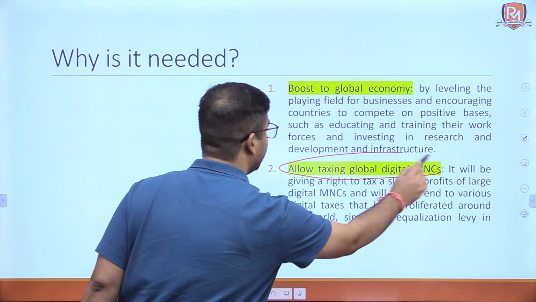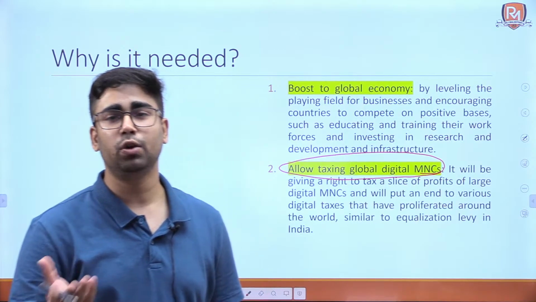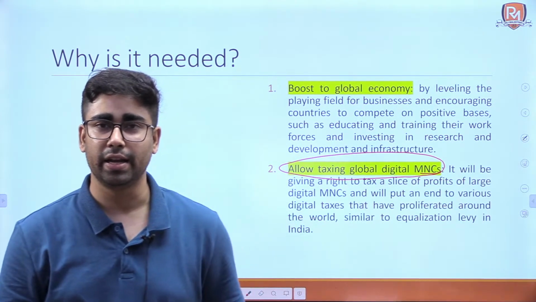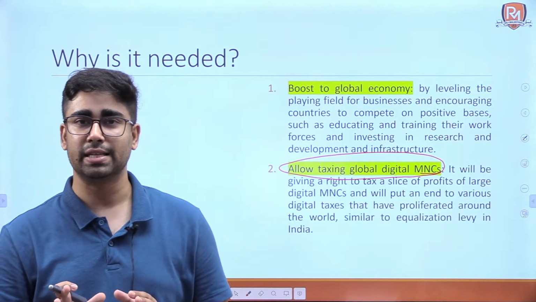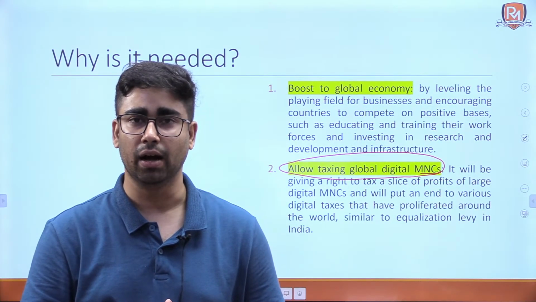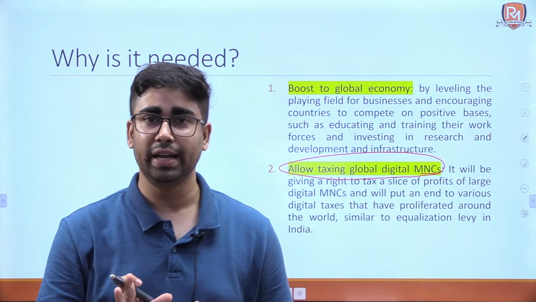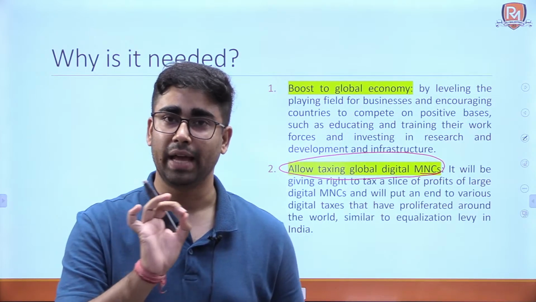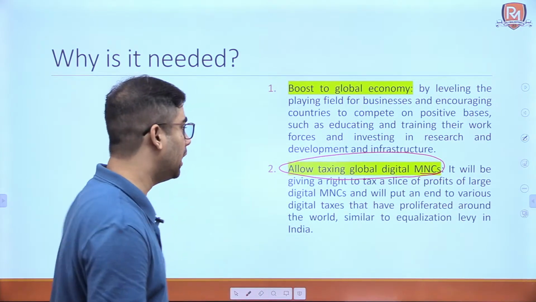Digital MNCs always get away with paying corporation tax because they show that they do not have a physical presence in that country. Okay, we are totally digital in nature. For example, a company like Facebook says that we are totally digital in nature, we do not have a headquarter or any office in India, but there are around 200 to 300 million users in India who are using the services of that company, and still that company is not being taxed, then it is wrong, and hence global minimum corporate tax will help in that regard also.